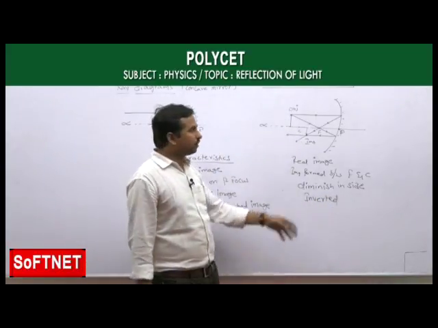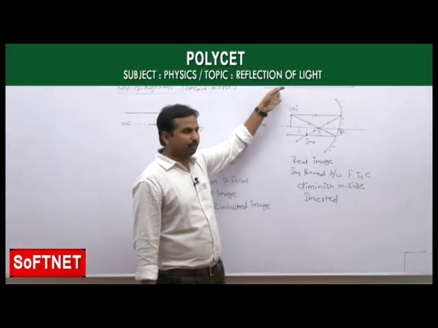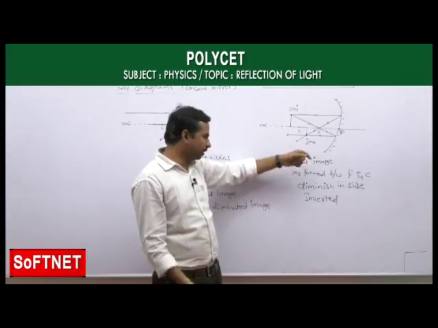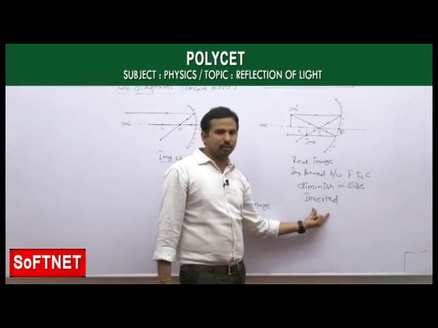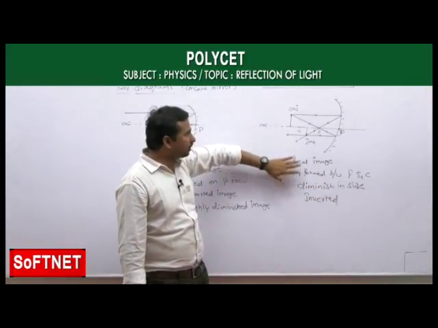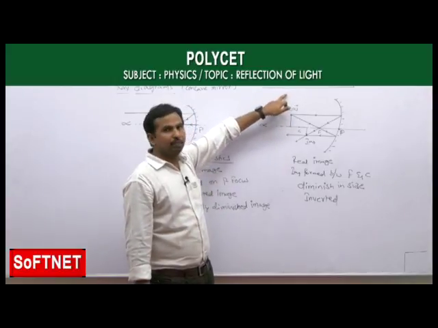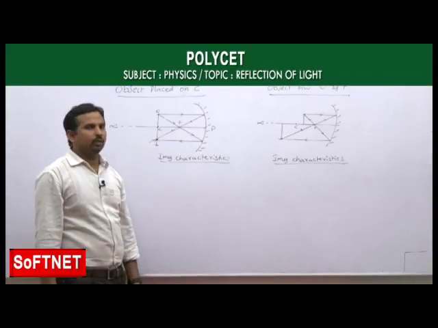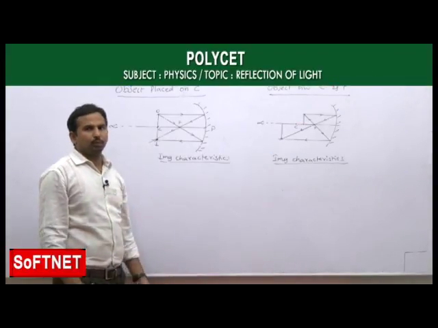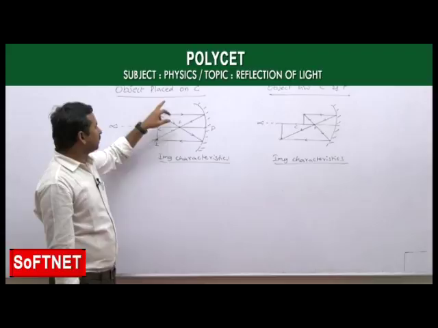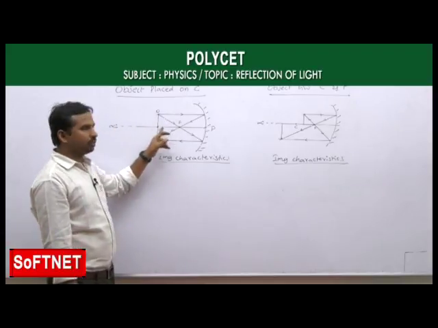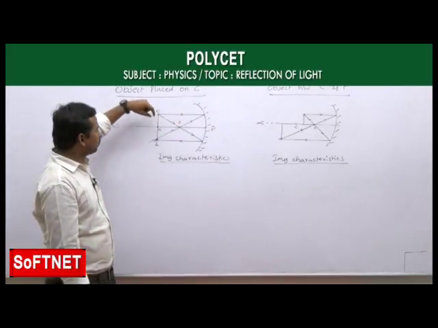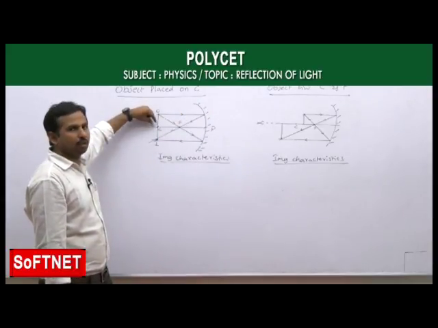Okay, inverted means we are taking the object above the principal axis, but the image we are getting is below the principal axis, upside down. That only we call an inverted image. Okay, so these are the image characteristics if you take the object placed in between infinite and center of curvature. Now we will see the next position, of which the previous one was the object placed between infinite and C, and as we come closer to the mirror, our next position is exactly on C.